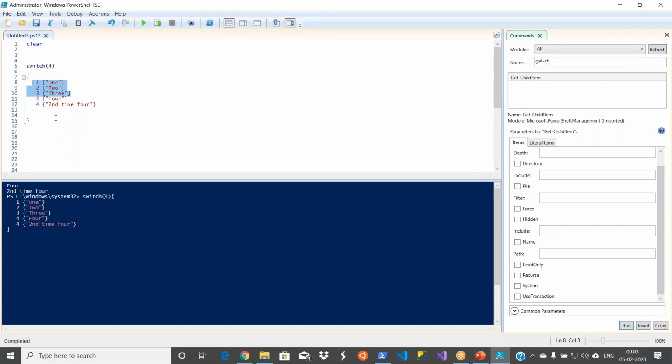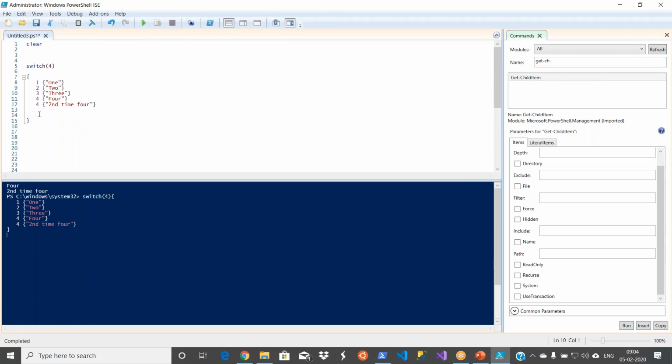You got my point? If it is a for loop, you have to use a combination of for and if. You have to go through all the values, for i equal to 0, and then say if value equal to 4, then execute. So you are writing multiple statements to achieve this. If you are using switch, it is very simple. Now I execute this switch.